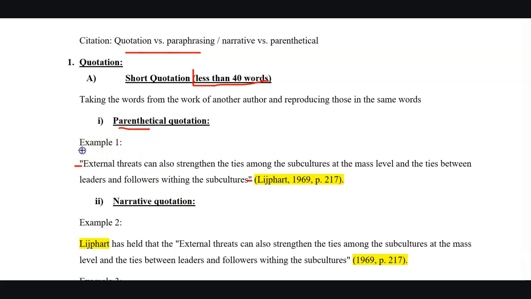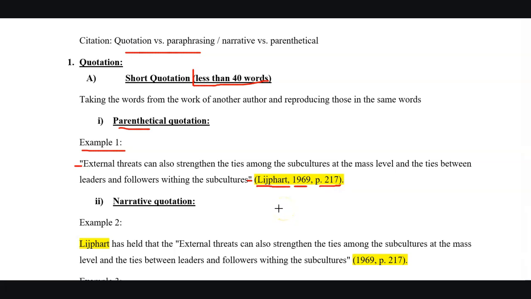As shown in this first example, in this method, we start from quotation marks. Then we put all the words of another author within those quotation marks. Then close the quotation marks. Then start the parenthesis. Then put the last name of the author, comma, and then the year of publication of article. And lastly, the page number of the original article from where we have taken those words. This is called as parenthetical quotation.